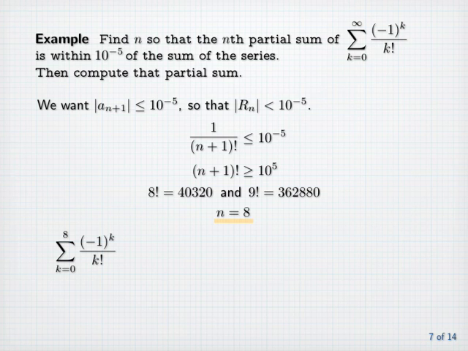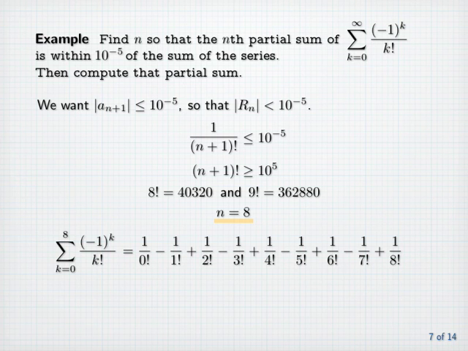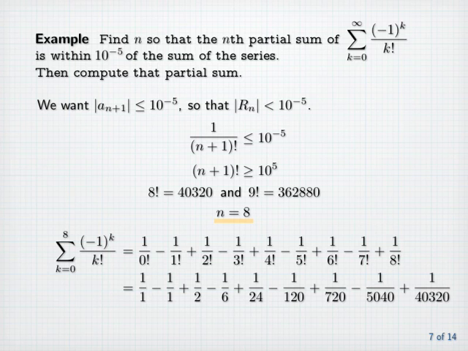The sum from k equals 0 to 8 of minus 1 to the k over k factorial equals 1 over 0 factorial minus 1 over 1 factorial plus 1 over 2 factorial and so forth up to plus 1 over 8 factorial. That's equal to 1 over 1 minus 1 over 1 plus 1/2 minus 1/6 plus 1 over 24 and so on up to the last term 1 over 8 factorial, which is 1 over 40,320. If we do the arithmetic exactly, we get the reduced fraction 2,119 divided by 5,760, which is approximately 0.367882, a number that is guaranteed to be within 10 to the minus 5 of the exact sum of the series.